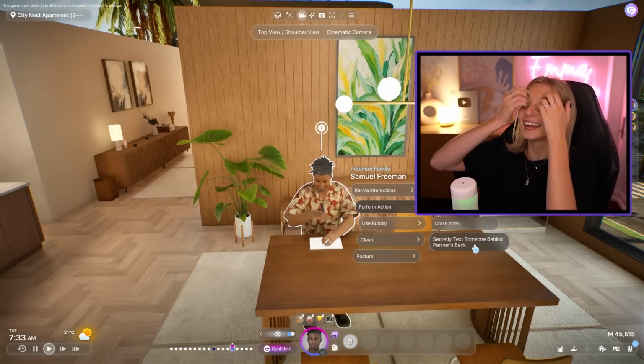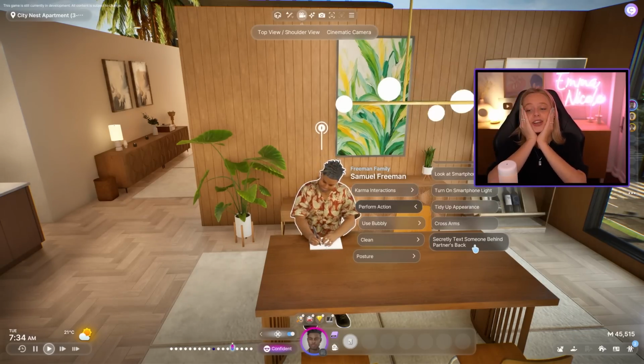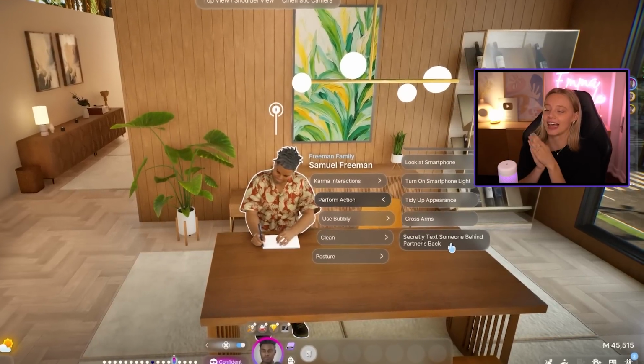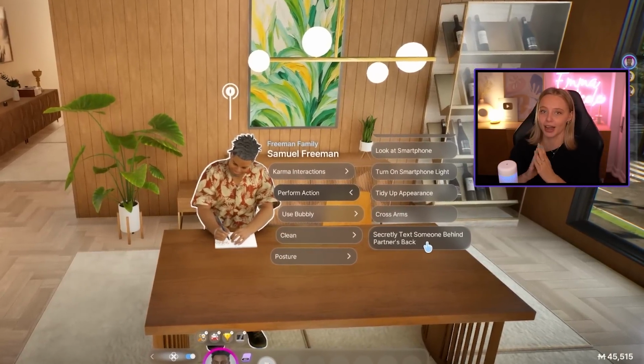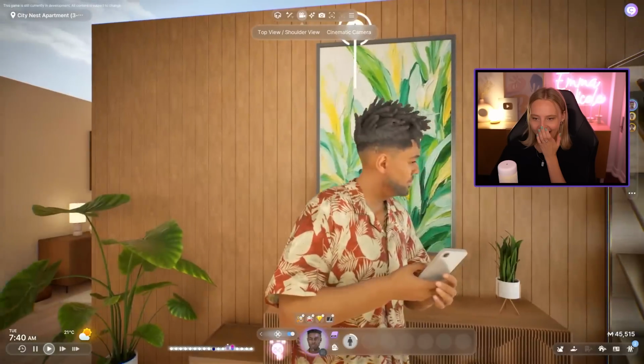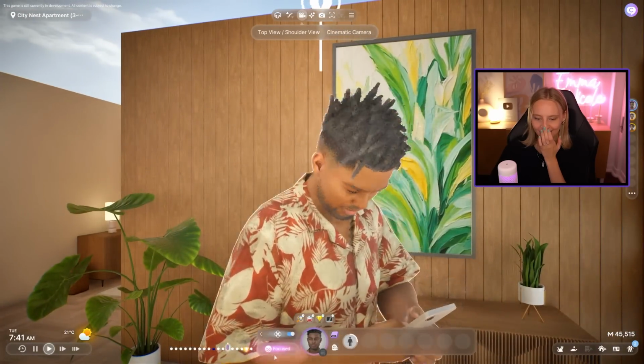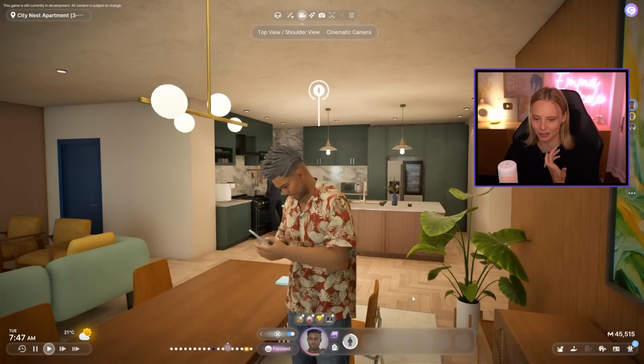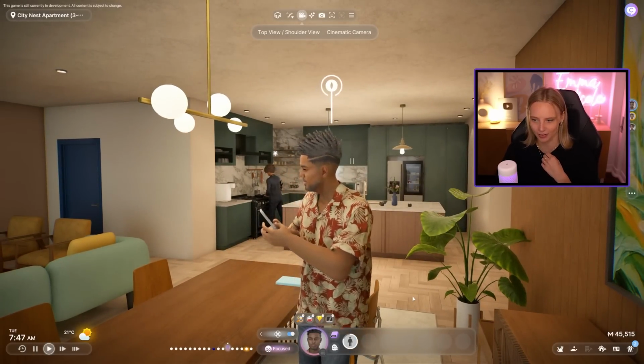Oh my God. Wait, why is Sam getting the option to secretly text someone behind partner's back? Well, I wonder who he would text. Let's see what would happen when we do that. I don't believe it. Oh, he is so sneaky. It's a long text as well. Is he just like pouring his heart out to her?